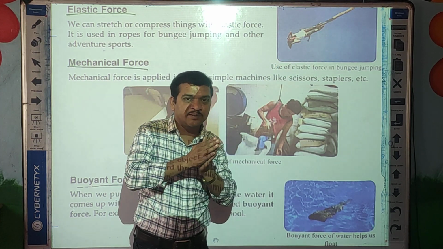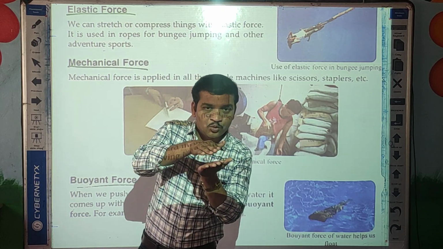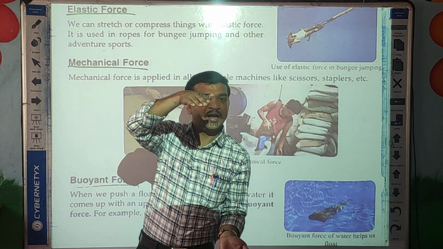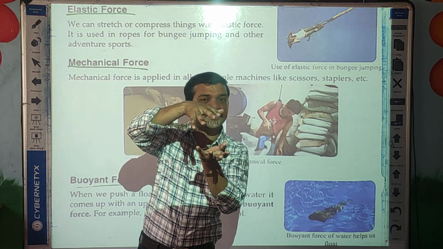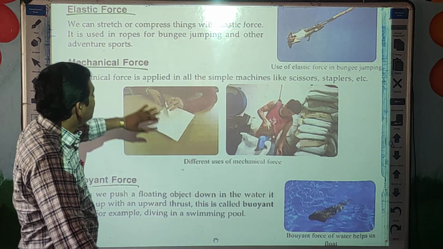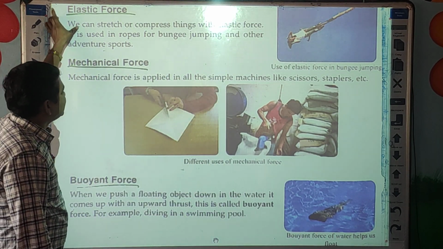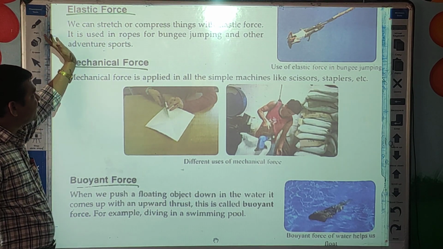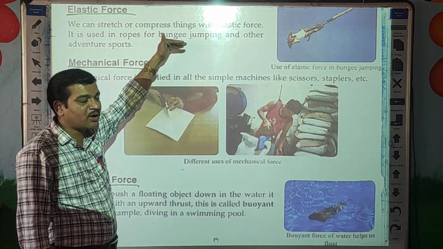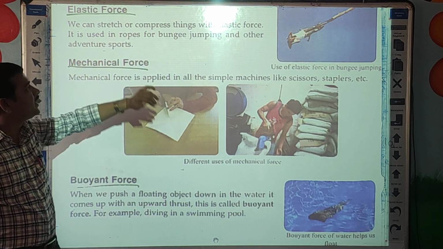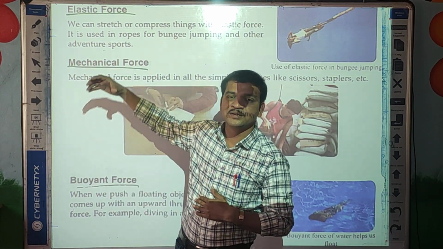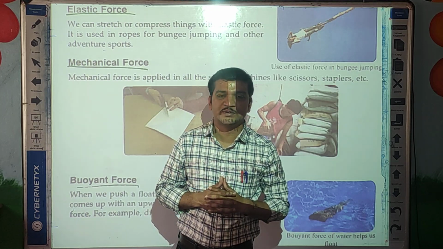Sometimes, due to more weight, this elastic rope stretches, and again it comes back to its original place, that is the extension and contraction. So elastic force is used in ropes for bungee jumping and other adventurous sports, whatever courageous sports are there.